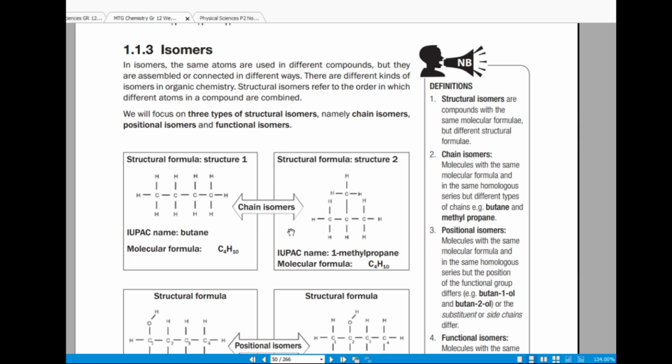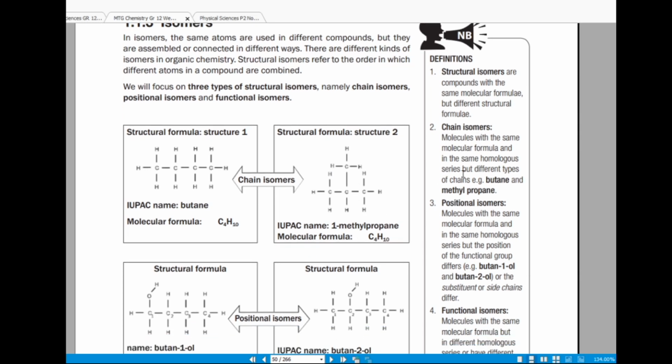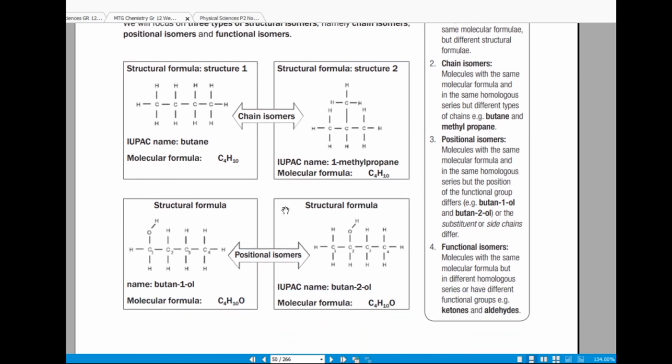This chain structure here is different from this one, but the molecular formula is the same, and these two compounds belong to the same homologous series, which is the alkanes, right? Which is why they're saying chain isomers are molecules with the same molecular formula and in the same homologous series but different types of chains.